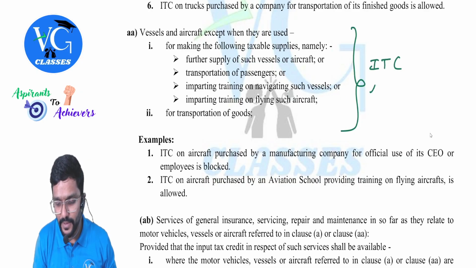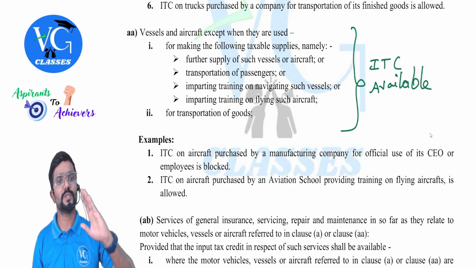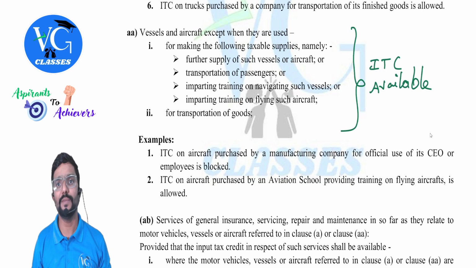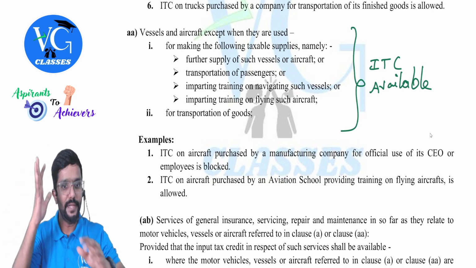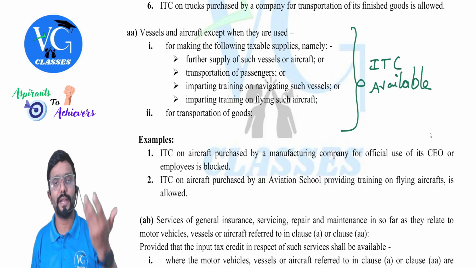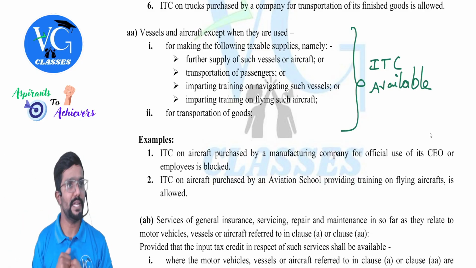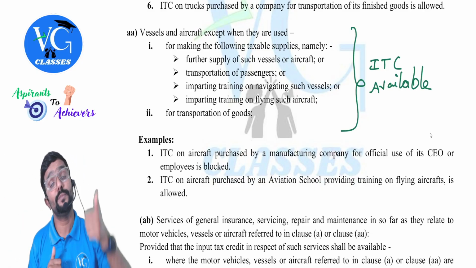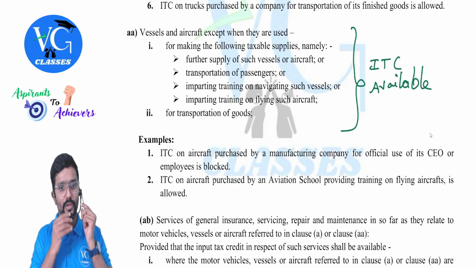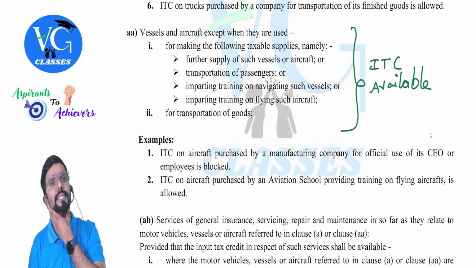ITC available. In any other case, ITC not available. Which are those? Almost same like above, guys. For making the following taxable supplies, namely, further supply of such vessel or aircraft, means I purchase a ship not to use it, but to further sell it. Is credit available for whatever GST I have paid on purchase of ship? Yes, available.